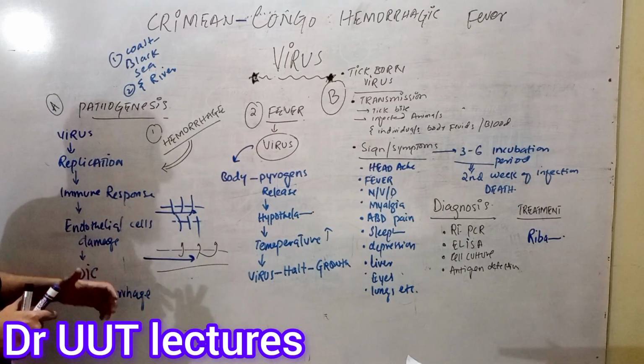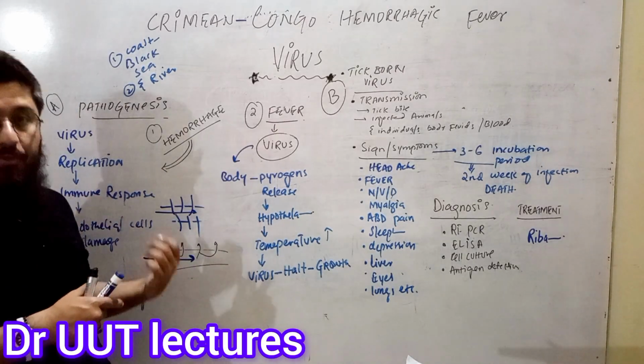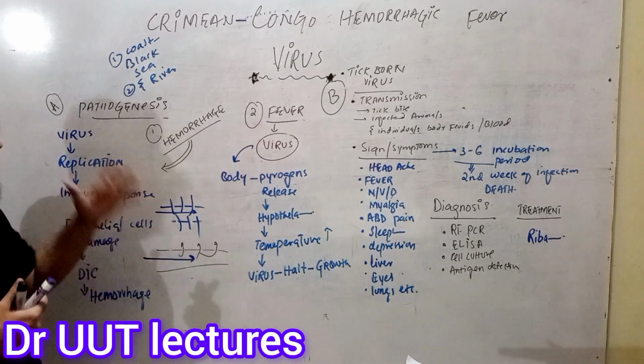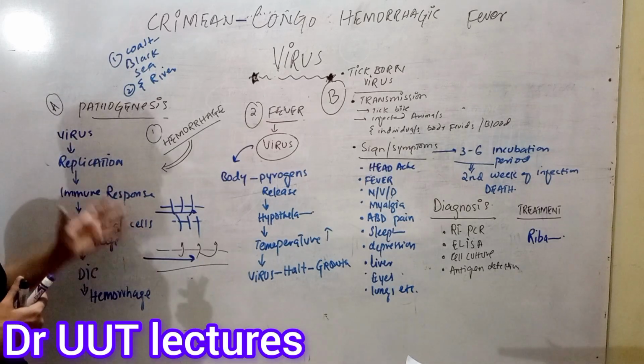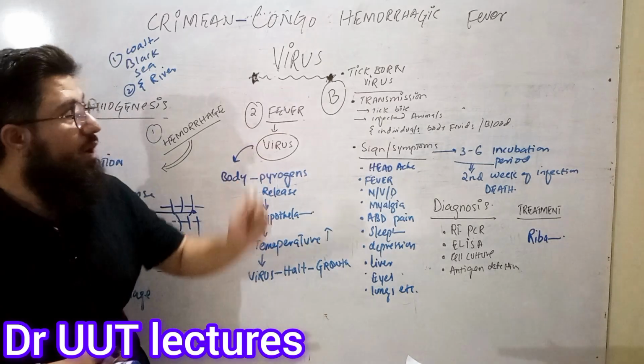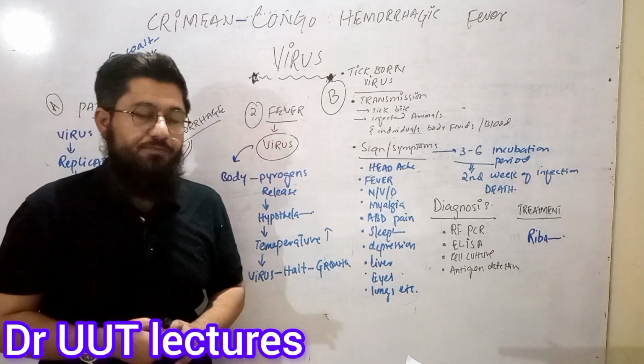So, okay, this was all about the hemorrhage, means the bleeding. Why bleeding is being seen or observed in the patients who are affected by the Congo virus. That's all. Now let's come towards the fever. How is this Congo virus causing the fever?